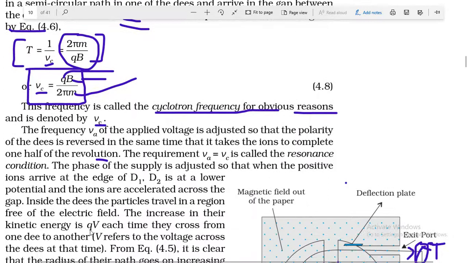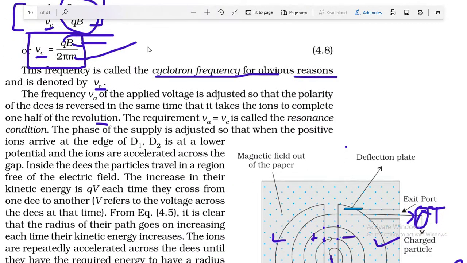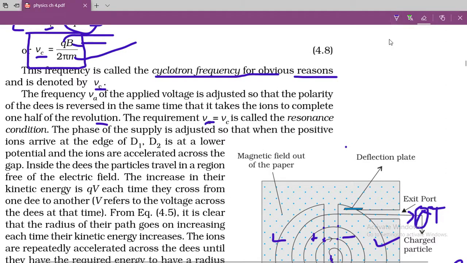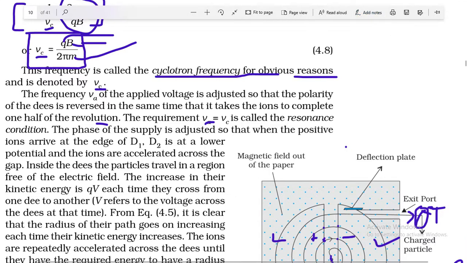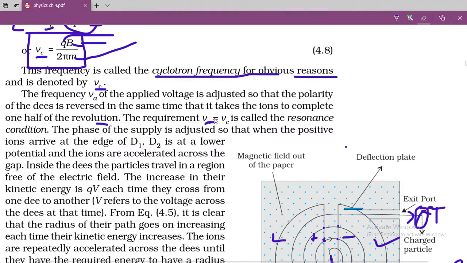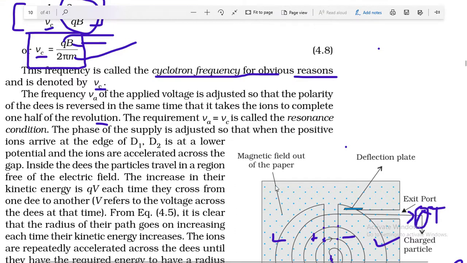So this requirement is called the resonance condition. This requirement means